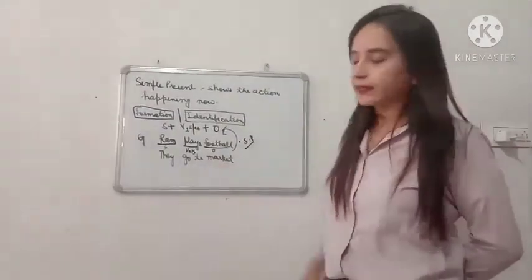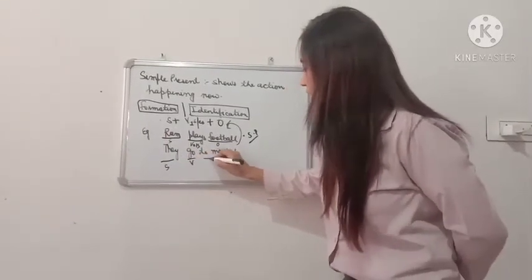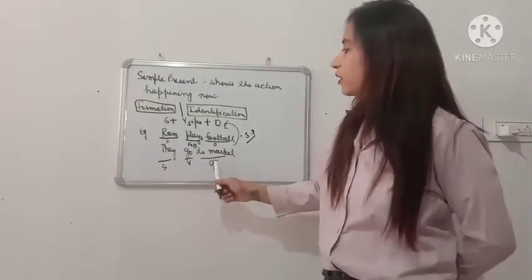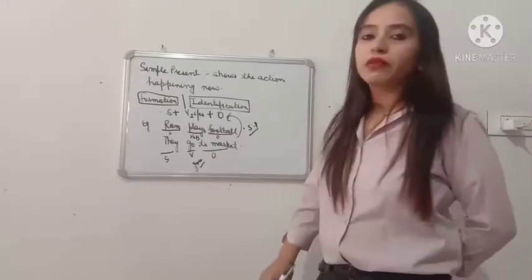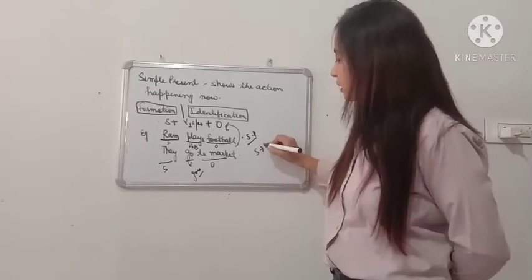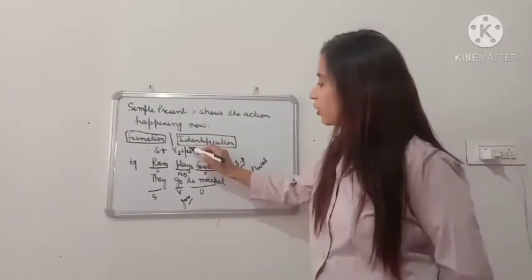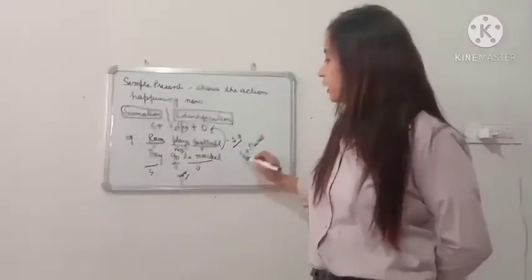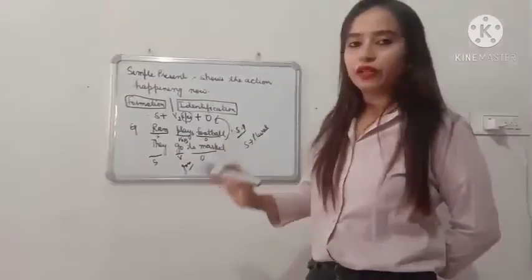They go to market. They is our subject, go is our verb, and to market is our object. So subject, verb and object. So students, here I have not written goes. Why I have not written goes? Because our subject is plural here. If our subject is singular, we are going to put S or ES. If our subject is plural, we are not going to put any S or ES. We are going to write only first form of verb.